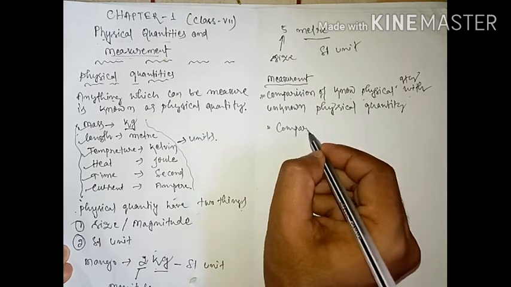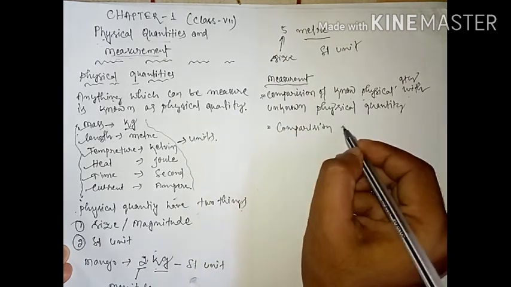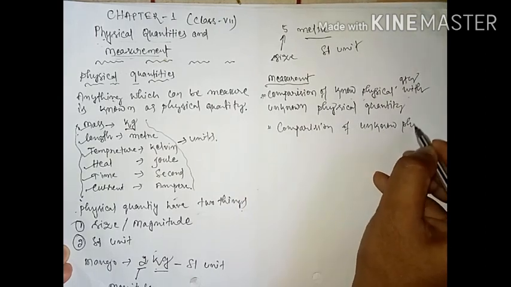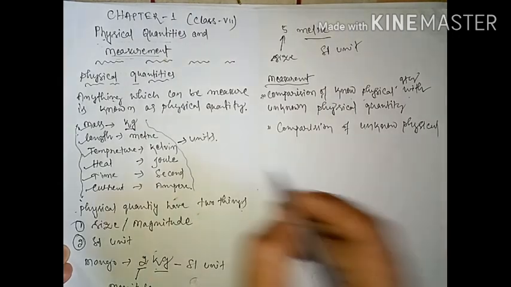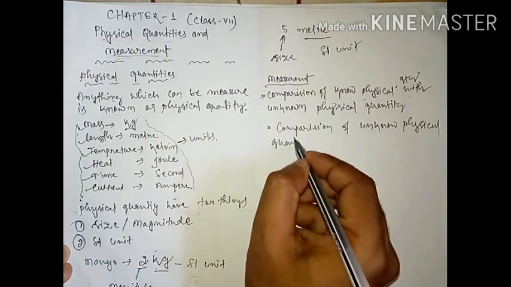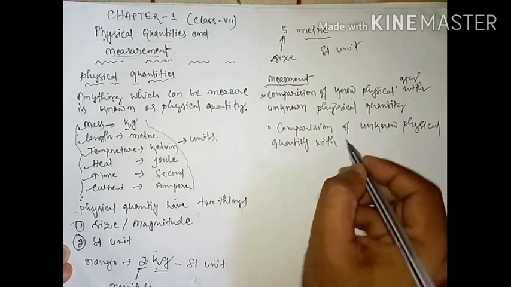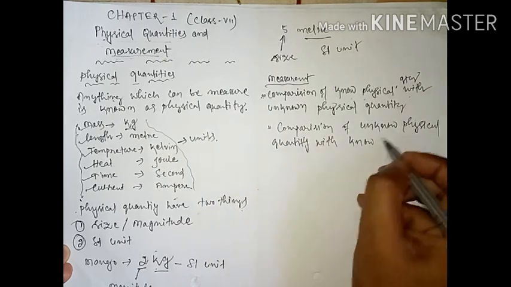Comparison of unknown physical quantity with known physical quantity.